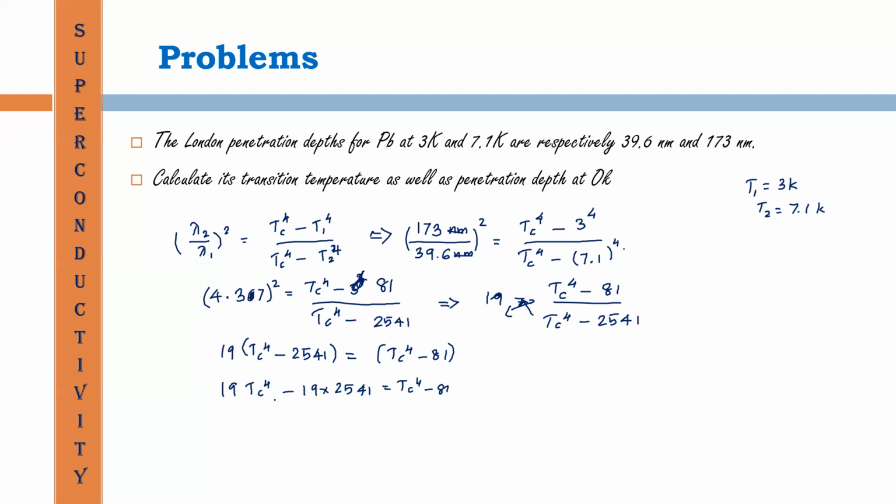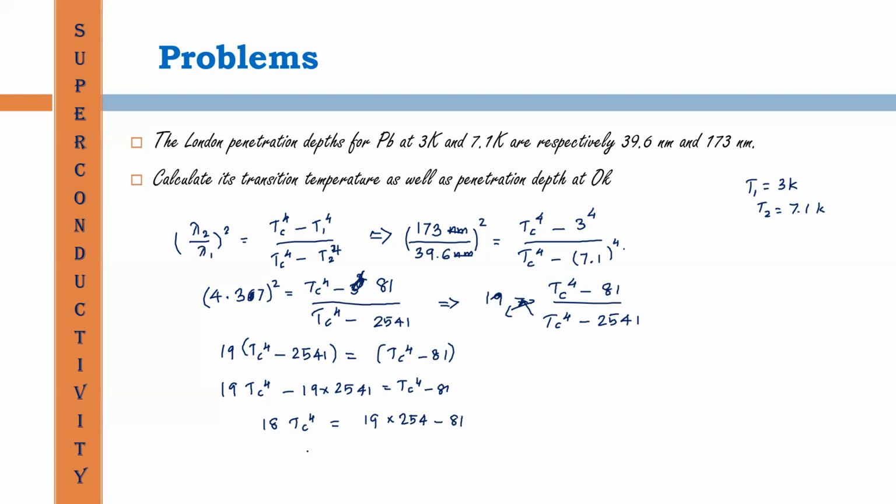Collecting Tc raised to 4 on this side, that is 18 Tc raised to 4 is equal to 19 into 2541 minus 81.